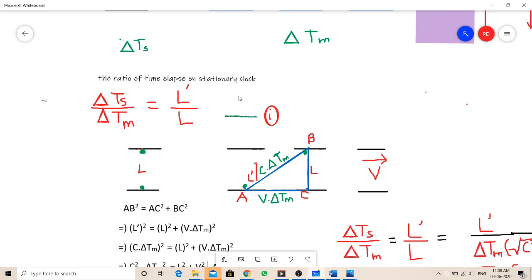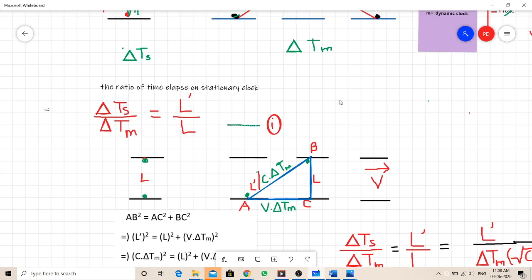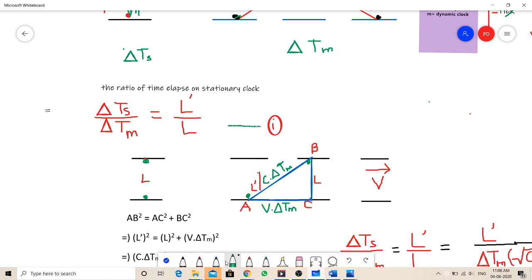It means the ratio is 3:1, because the moving clock ticks slower as compared to the clock at rest. So it is equal to 3:1. And it means that the clock at rest is elapsing more time than the clock in motion.